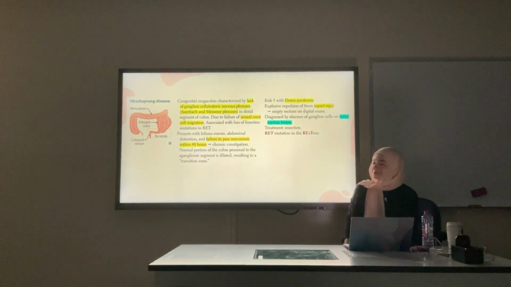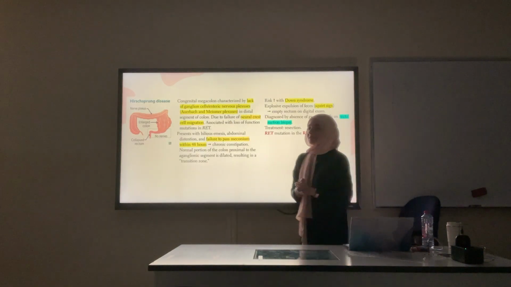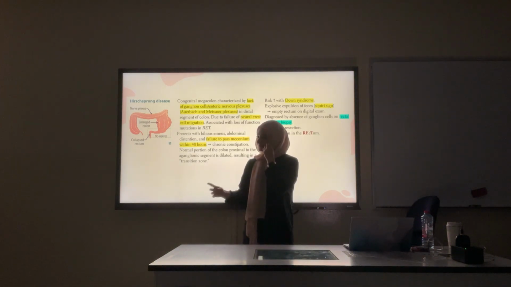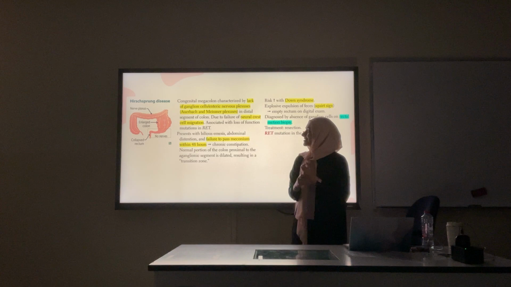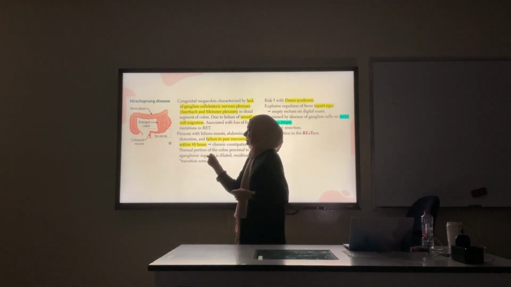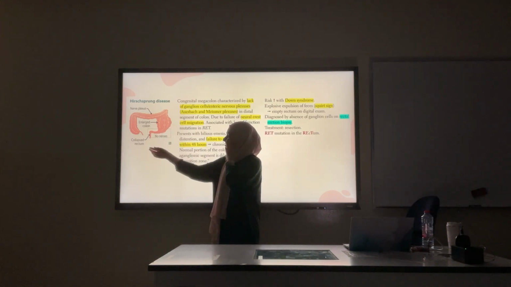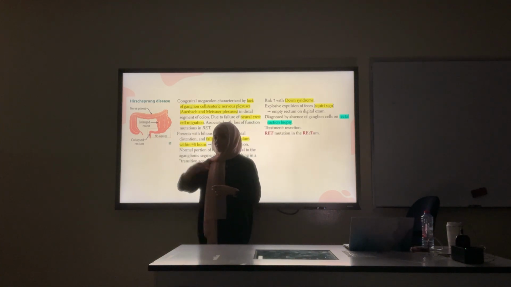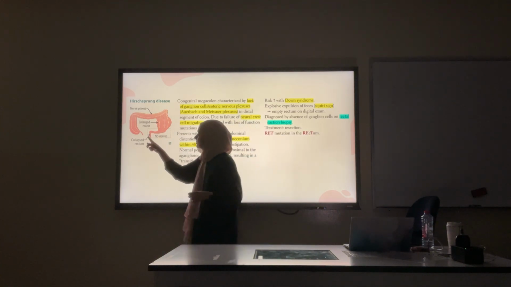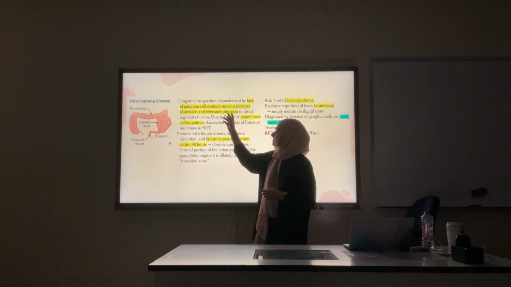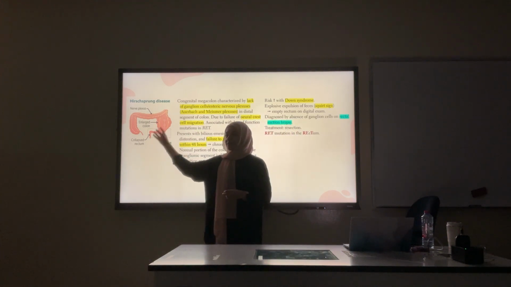Next, we have Hirschsprung's disease. Hirschsprung's disease is very similar to an esophageal disease. Which one? Achalasia, yes. In both of them, they have a similar presentation, but in different areas. In Hirschsprung's disease, the colon is affected. In achalasia, the esophagus. In Hirschsprung's disease, there are basically no nerves of the Auerbach and Meissner plexus. The ganglion cells didn't migrate there.